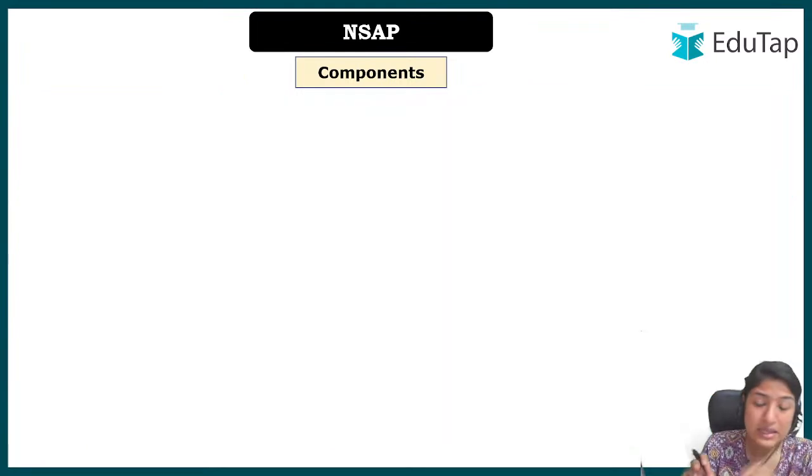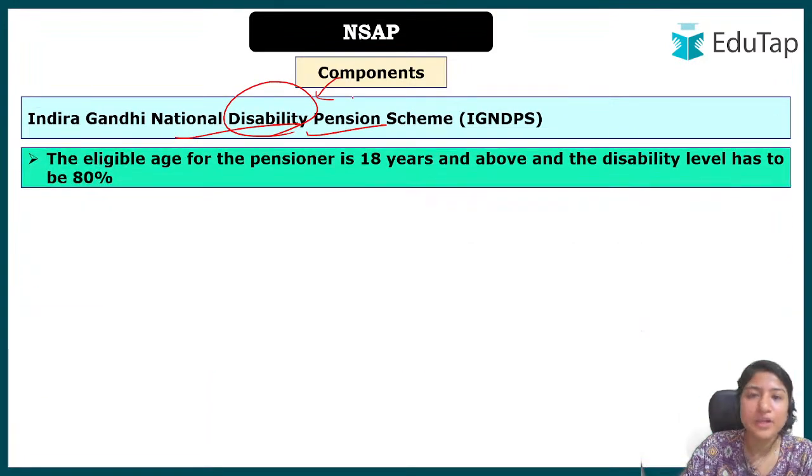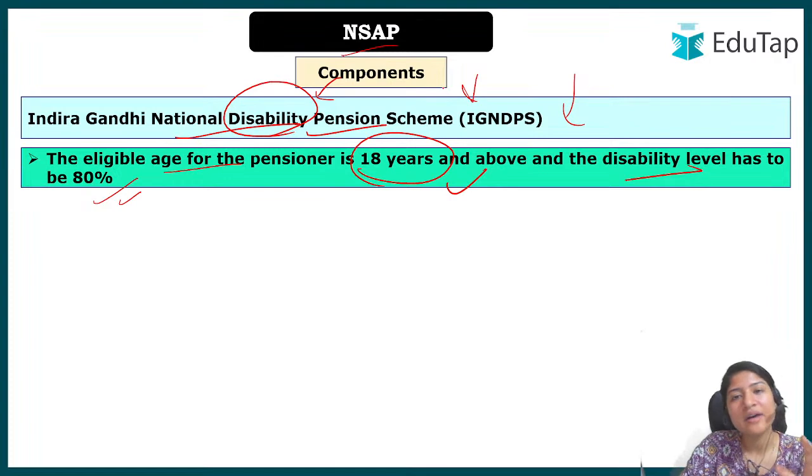Okay. Next, let us talk about the next component, Indira Gandhi National Disability Pension. This talks about a particular section who are disabled, and here for eligibility, first of all, we have to look at two things. First, the eligible age should be 18 years and above. And another is that the disability level has to be 80%. Now, why are we studying this when it does not cater to social security for senior citizens? But we have to understand this is one of the components of the NSAP that we are studying, right? And that is why we are covering all the components.